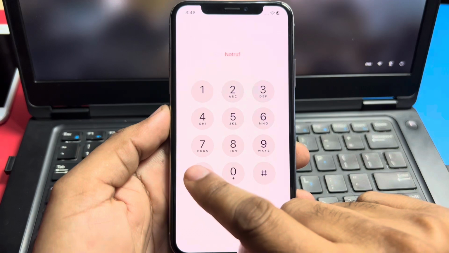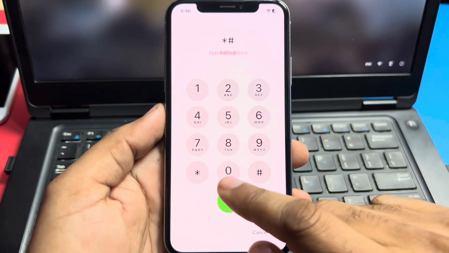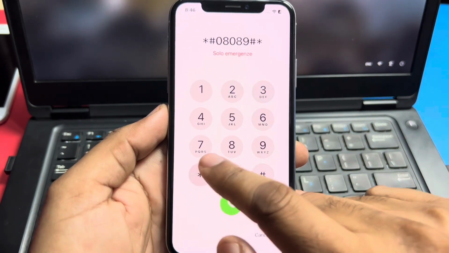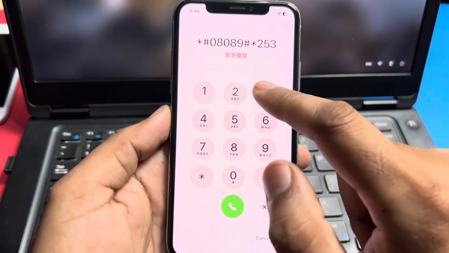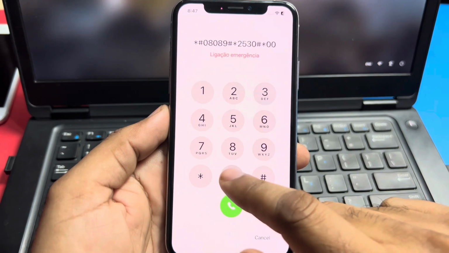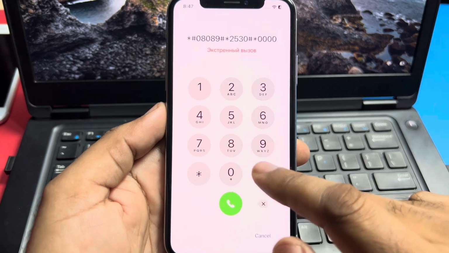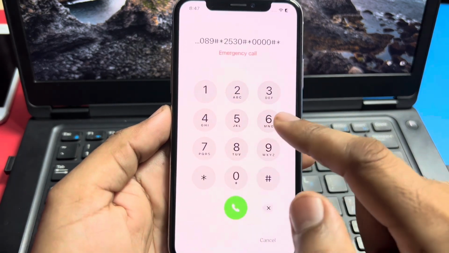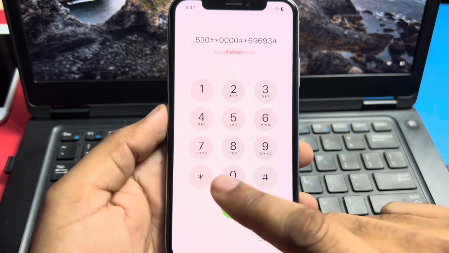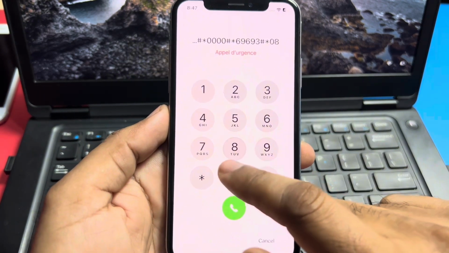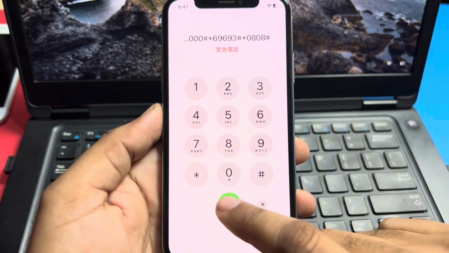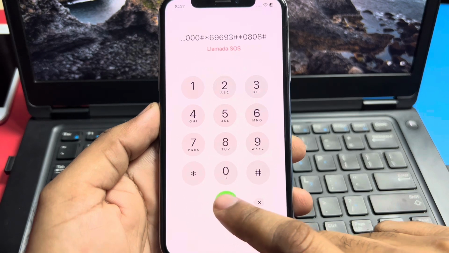Now dial another code. Star hash 08089 hash star 2530 hash star 0000 hash star 69693 hash star 0808 hash. Okay, now try that one. It's not working either.